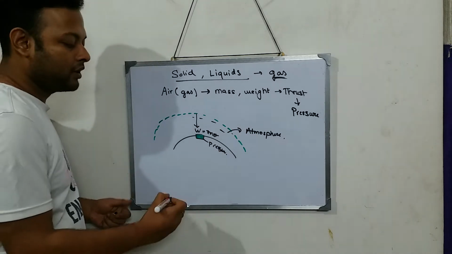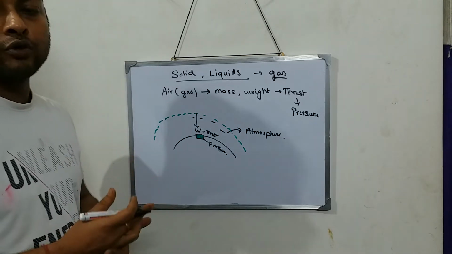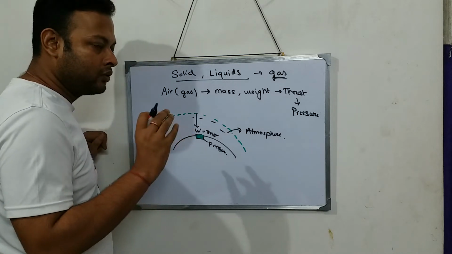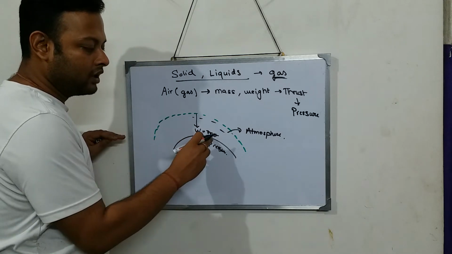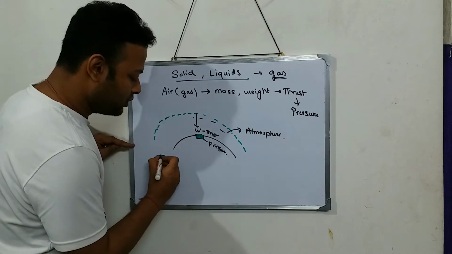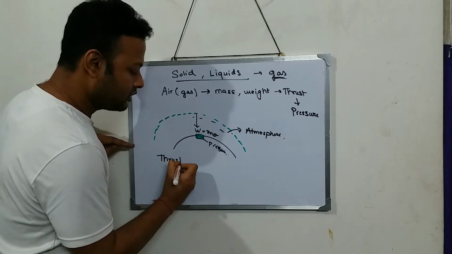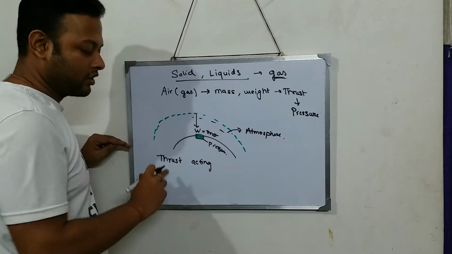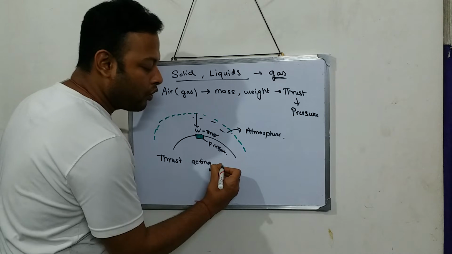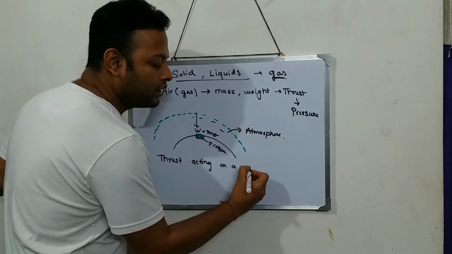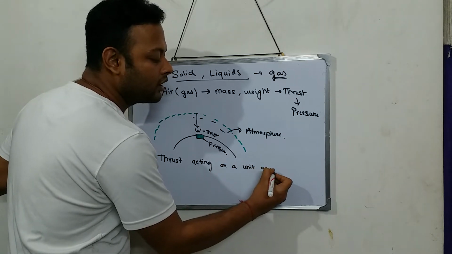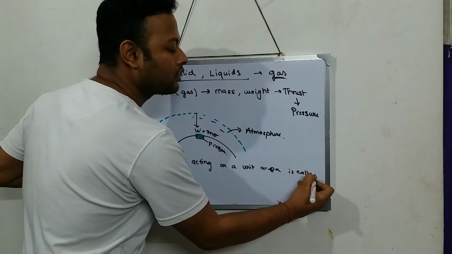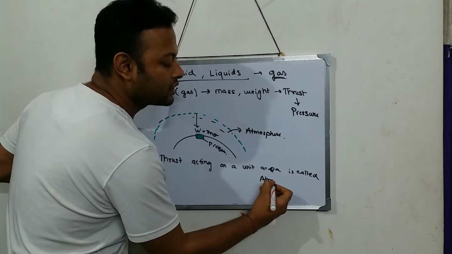So if we say it in nice words, thrust acting, thrust means force, acting means exerting. Thrust exerting or acting on a unit area is called atmospheric pressure.